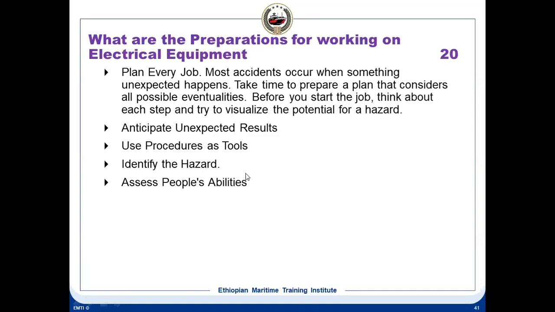First is basically planning the job, then anticipating whether any unexpected hazards can take place or not. What are the procedures? Use the procedure as tools, identify the hazards, assess people's abilities.